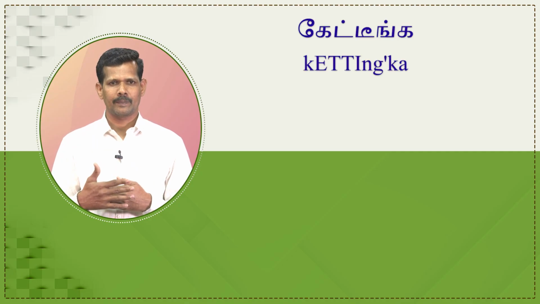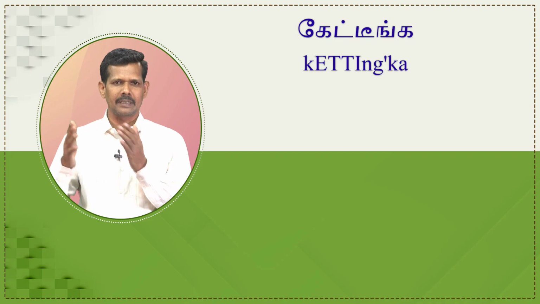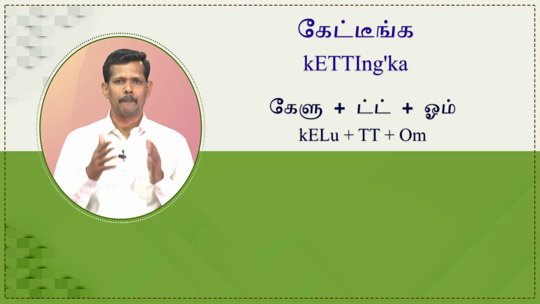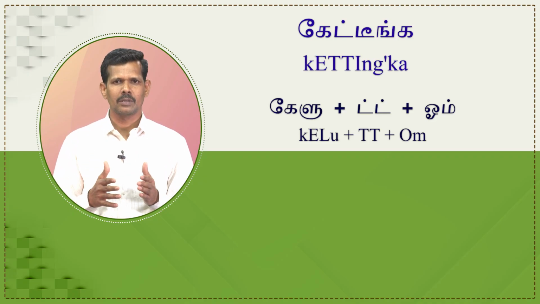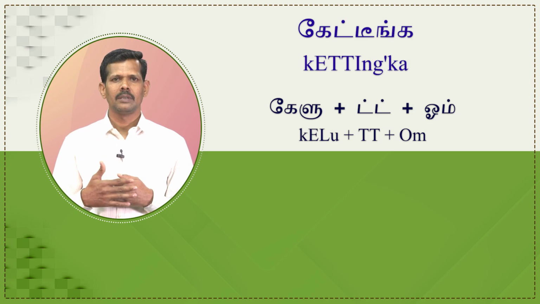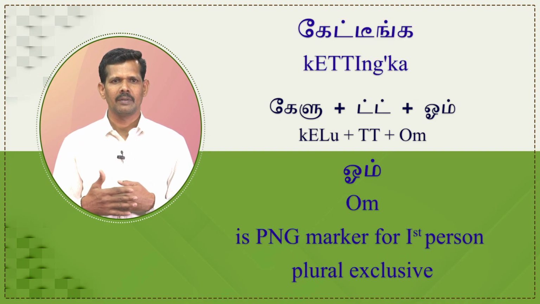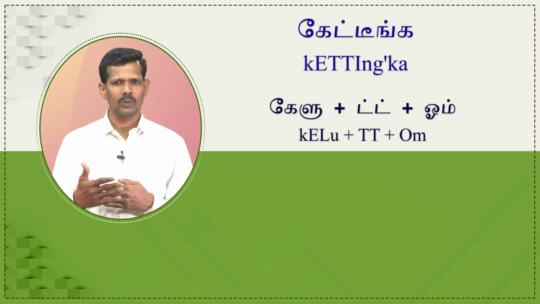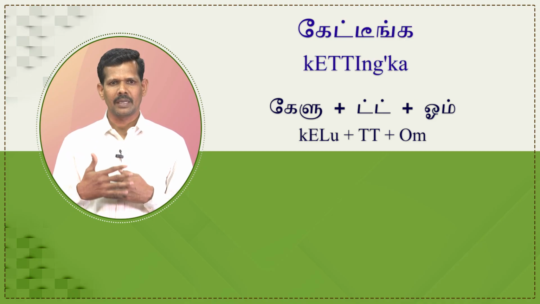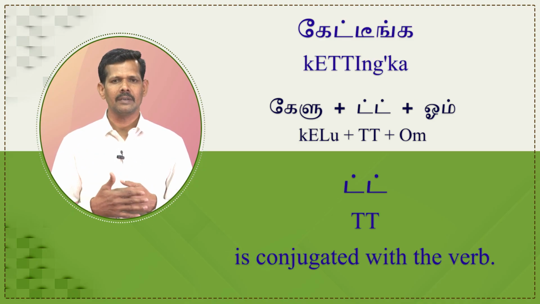Let us discuss the next example. கேட்டீங்க. The word கேட்டீங்க is segmented as கேளு plus it plus ஓம். Here கேளு is verb root, it is past tense marker, ஓம் is PNG marker for first person plural exclusive. As we discussed just before, the final letter of the verb is dropped here because the past tense marker it is conjugated with the verb.